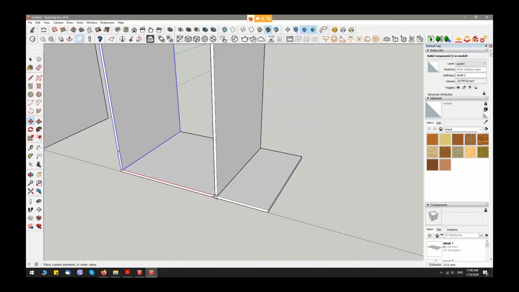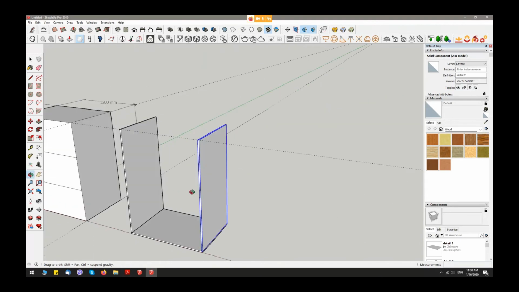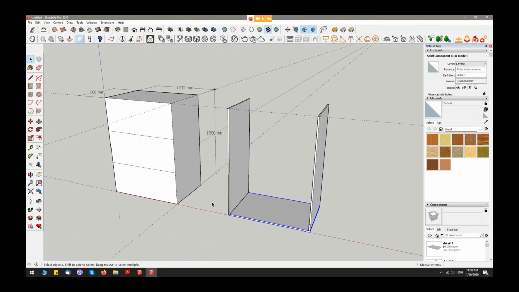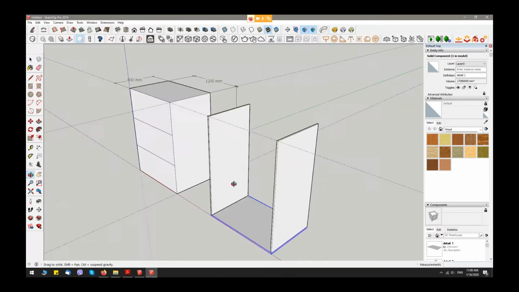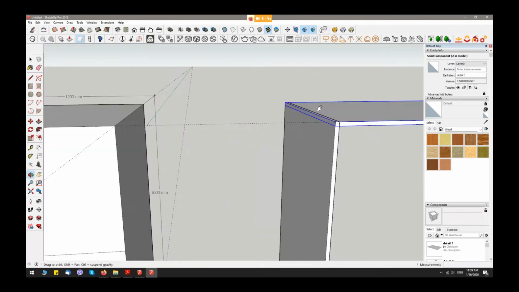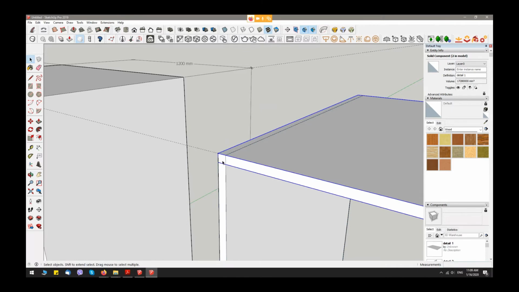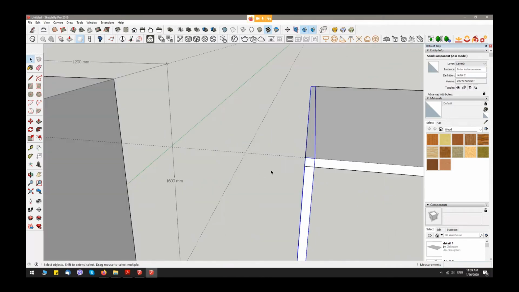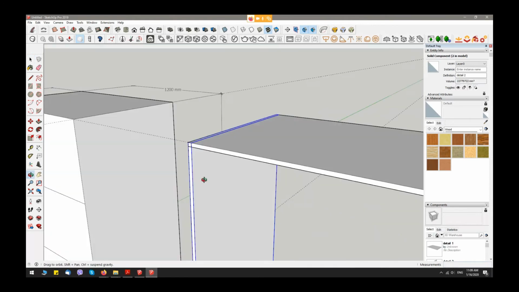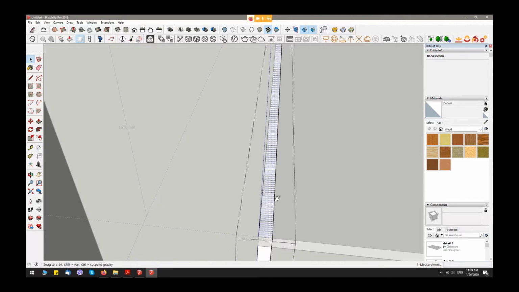I copy this model, and of course my bottom detail is the same as this one on top. Okay, see, we have a difference in our component model, and now I have to come here and put this one down.